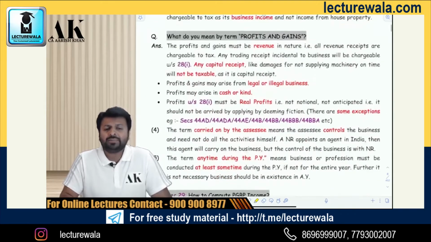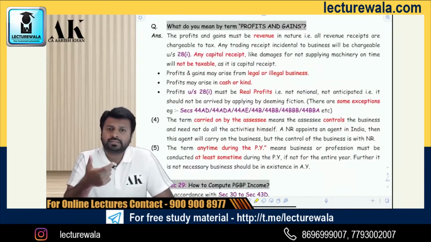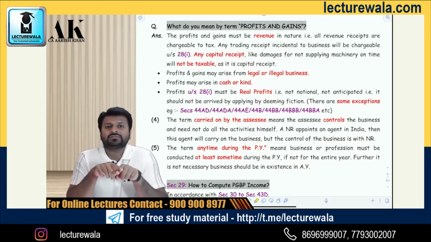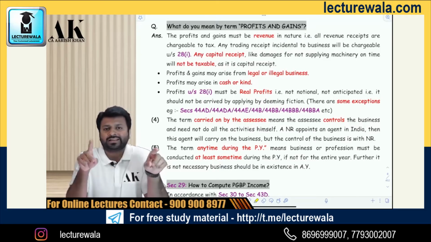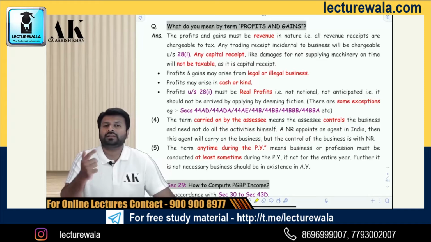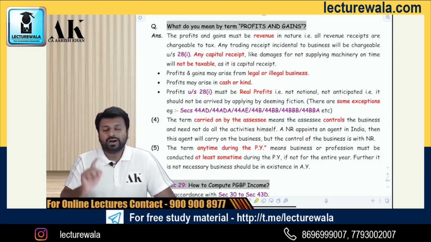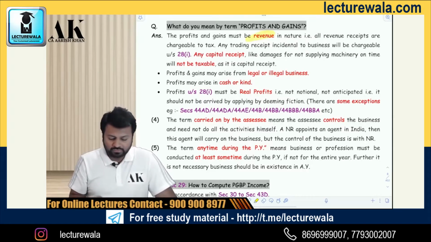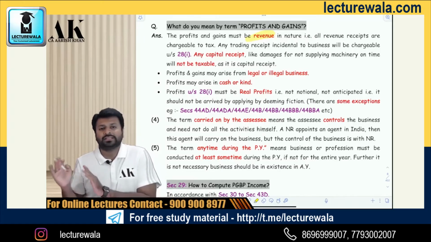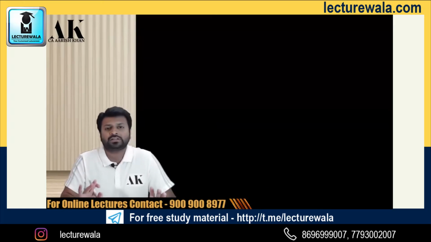Okay. Now the second part of the business and profession. The second part of the charging section was the profits and gains. Because the entire sentence of section 28 clause 1, the general charge, says that profits and gains from business and profession. So now the question is, what do you mean by the term profits and gains? So under section 28.1, what is covered is only revenue profit, not capital profits. Capital receipts are not covered in 28.1. Okay, only revenue profits are covered. If the government wishes to charge capital profits, they have to make a separate charging section.